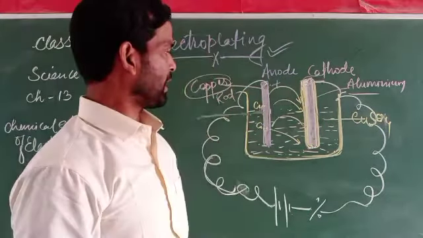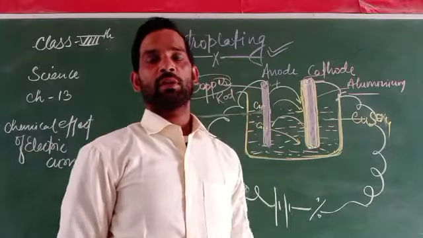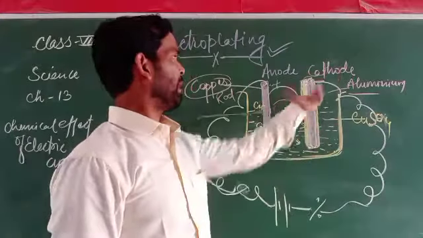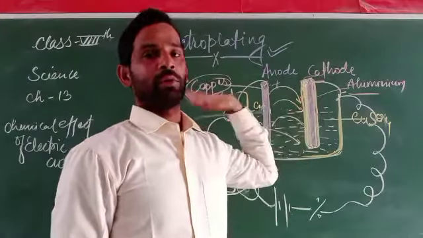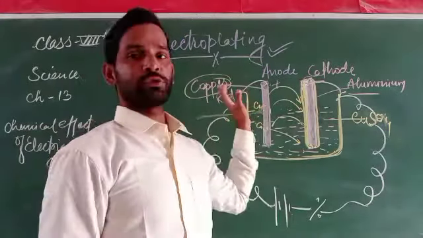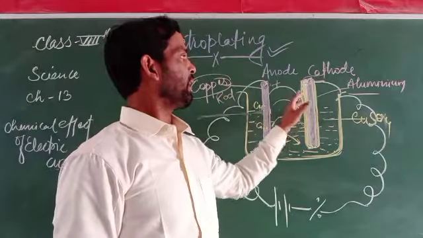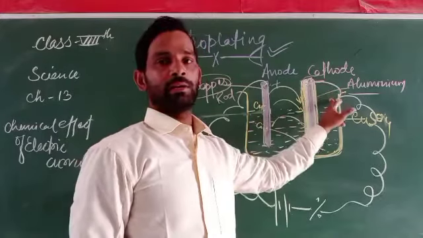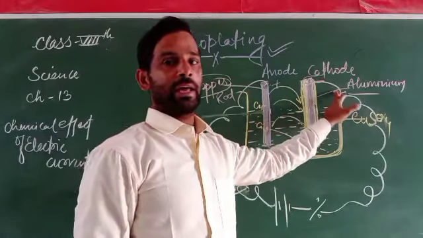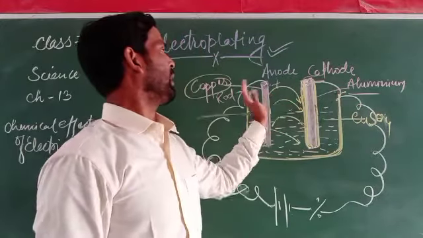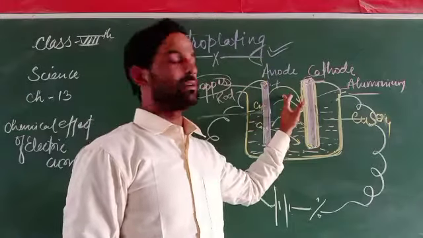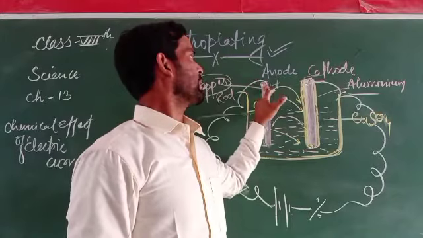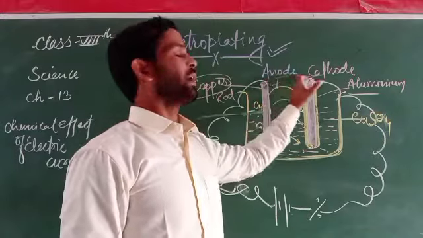When we place both of them into a vessel in which copper sulfate is used as the electrolyte, the electrodes are the cathode and anode, through which the electric current is passed. The object which has to be electroplated is taken to the negative terminal, that is the cathode, and the object through which the electroplating is done is placed at the anode.